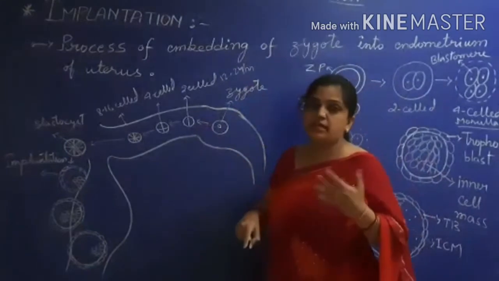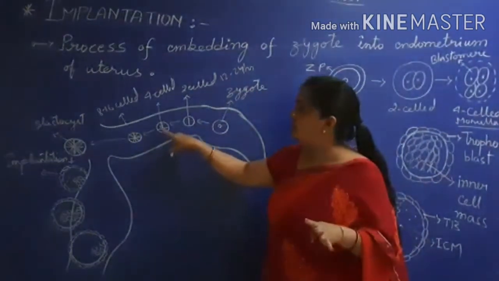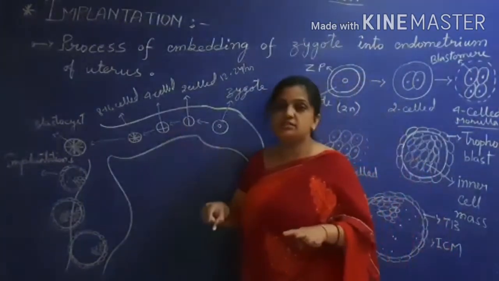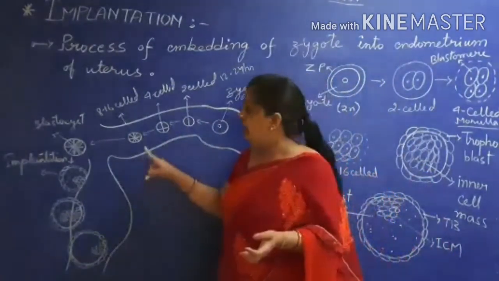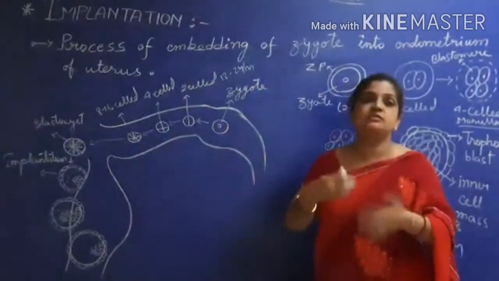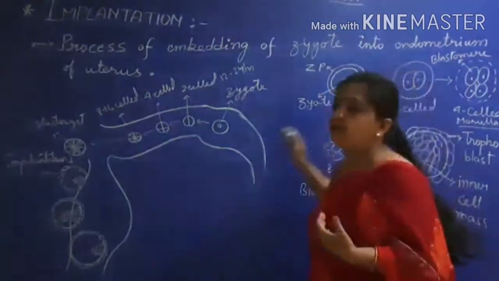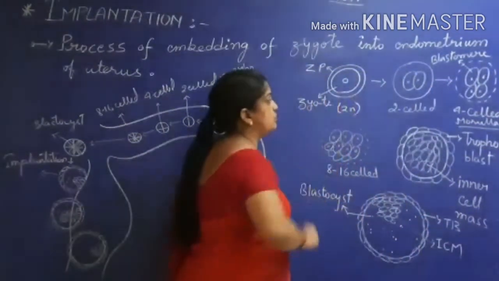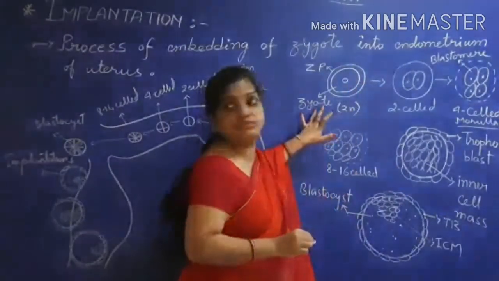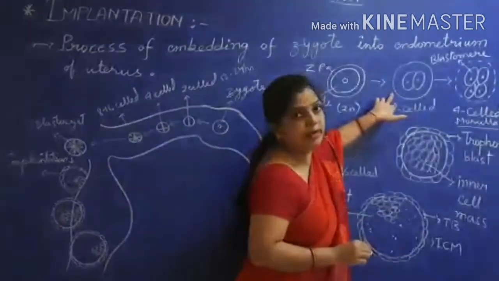Now this two cell stage will divide again into four cells, and this is your four cell stage. You can see 1, 2, 3, 4. Four cells are formed. Now this four cell stage will divide further into 8 to 16 cell stage. So you can see that a single cell is continuously dividing. Cleavage divisions are going on. Here on the side you can see in the diagram that this is a zygote, which is a diploid structure. The outer membrane is the zona pellucida. Now this zygote is dividing into the two cell stage where the zona pellucida is there.